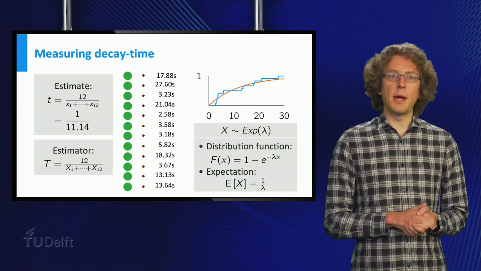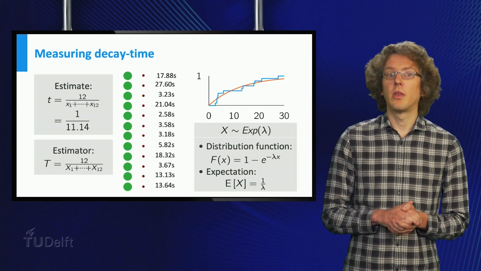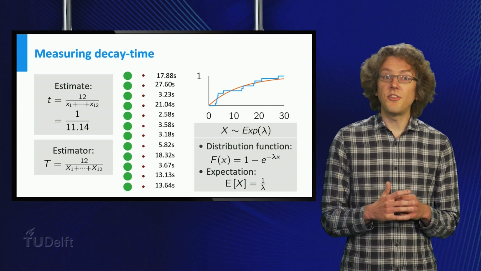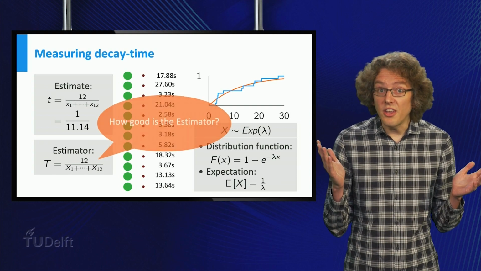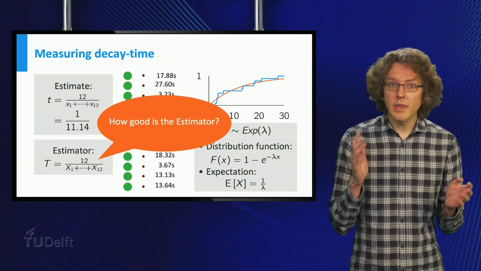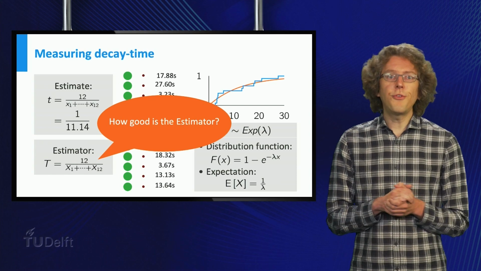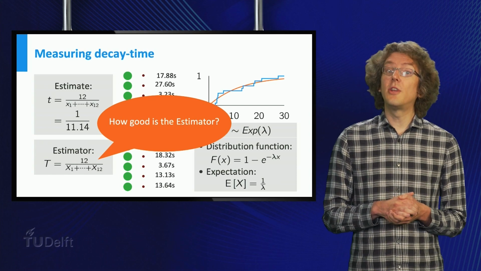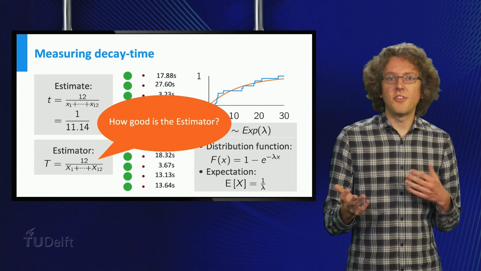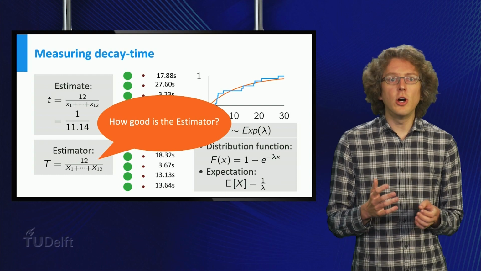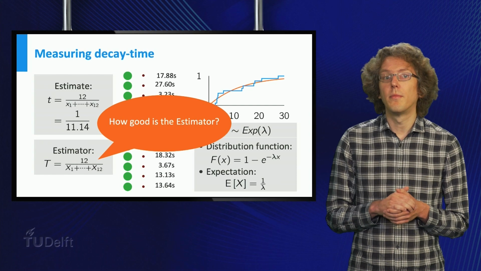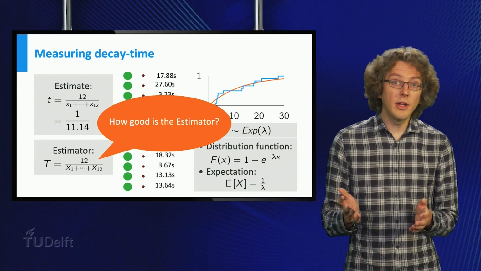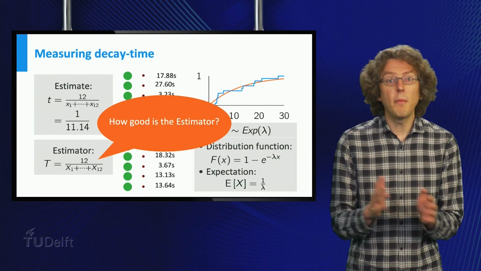Let's go back to the example of radioactive atoms. 1 divided by the average is an estimator for the value of lambda. But is it a good estimator? To answer this question, we first need to know what we mean by a good estimator. As the estimator is random, we cannot hope that the result is always exactly equal to the real value of lambda. The best we can hope for is that it is close to lambda most of the time.